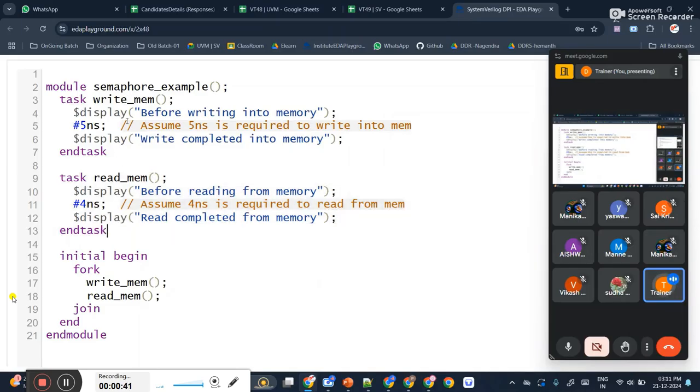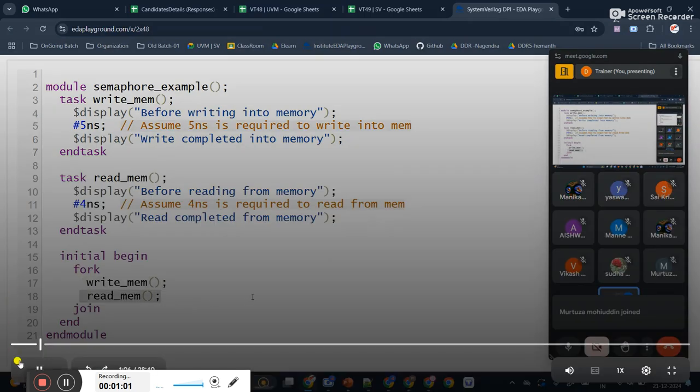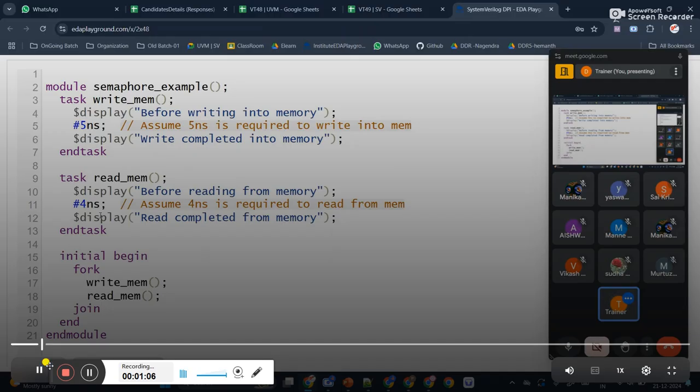Two tasks are there. Here the delay that I have given is 5 nanoseconds, here the delay that I have given is 4 nanoseconds. Two tasks are written inside the module. Now inside the fork join, you know how fork join works, correct? Fork join works in parallel, means both the methods are executing in parallel, correct? So when it is executing in parallel, say it is 5 nanoseconds, it is 4 nanoseconds, at that particular time only it will get executed, correct?